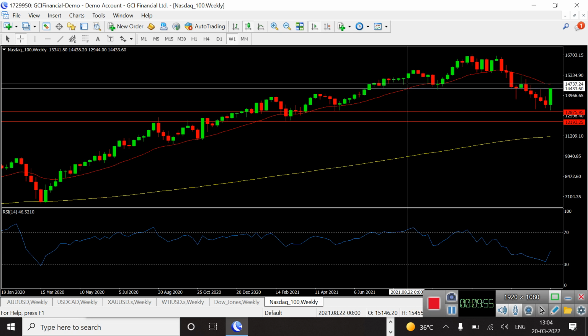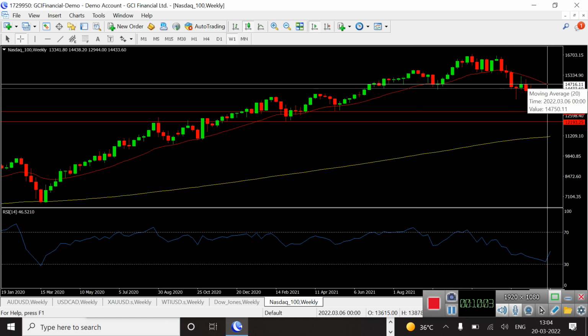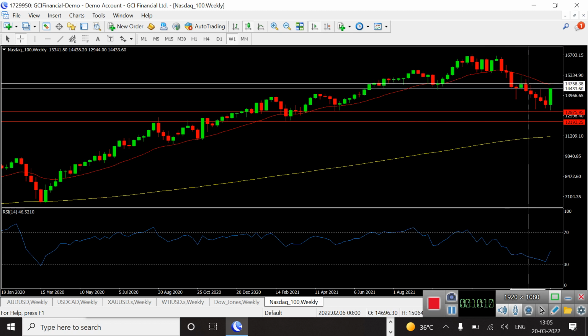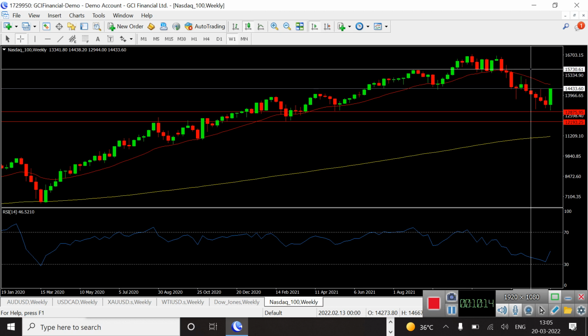But there is a small resistance in the Nasdaq index in the weekly chart, that is the 20 EMA. If you see, I am putting the cursor on this 14,750 level. If it closes above this level in the weekly chart, then we will see the price can move to 15,730 levels, almost 1000 points.